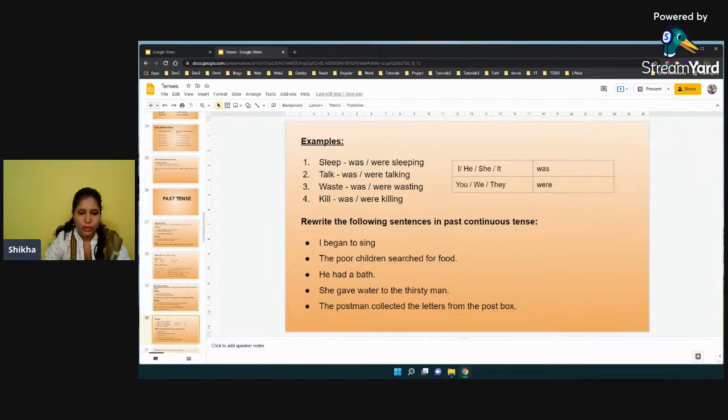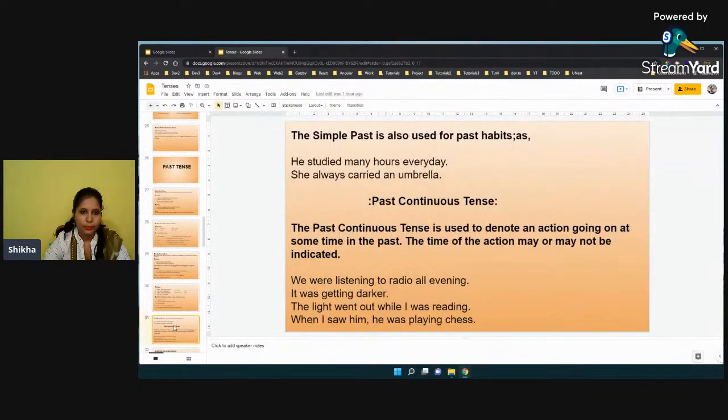She was giving water to the thirsty man. The postman was collecting the letters from the post box. So this is how we have changed all these sentences into simple past continuous tense. Yes, I hope you understood the simple past tense and simple past continuous tense, right?